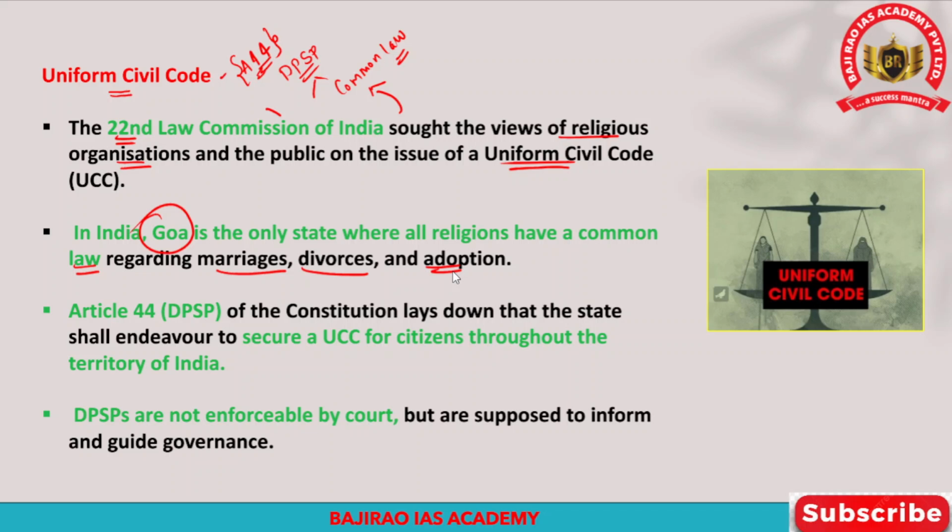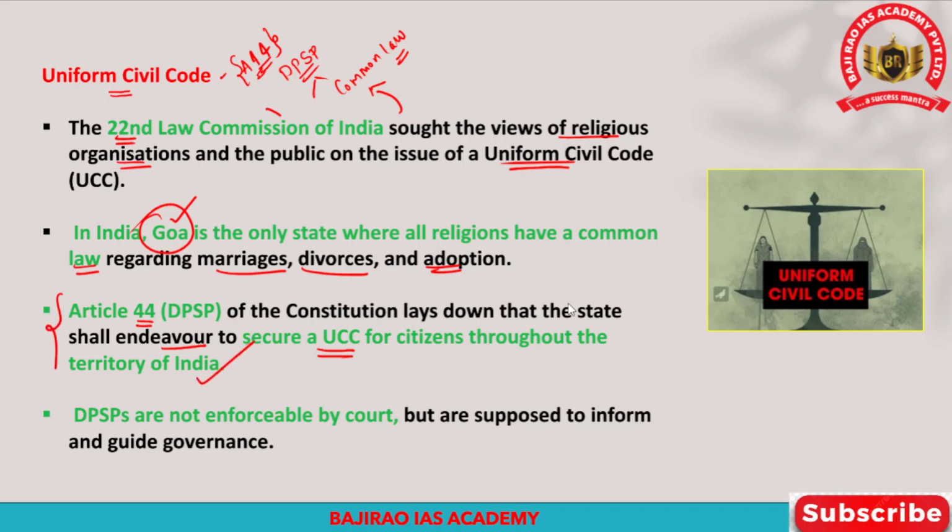Okay, so please understand, Goa is the only state where all religions have a common law regarding marriage, divorce, and adoption. So, in fact, Article 44 of the Directive Principles of State Policy of the Constitution lays down that the state shall endeavor to secure a uniform civil code for citizens throughout the territory of India.